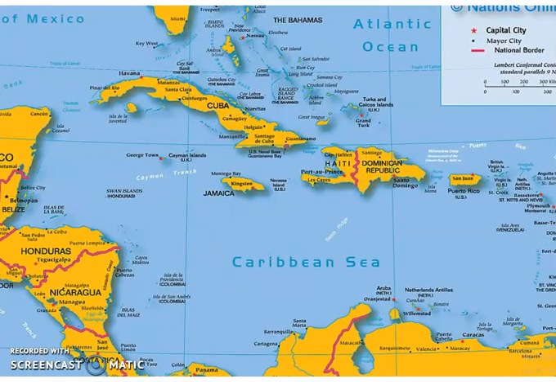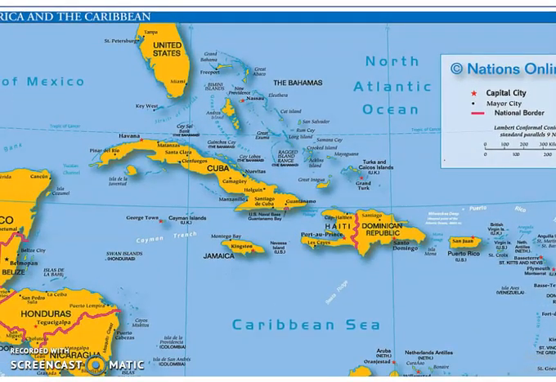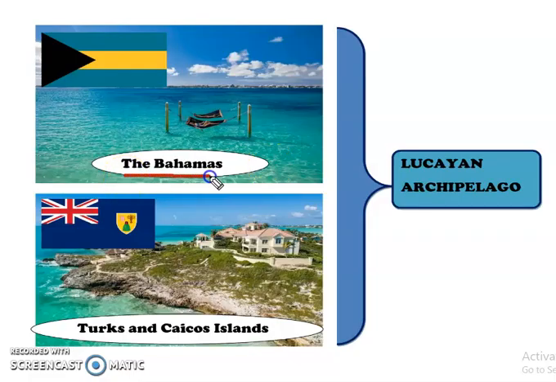The first nation to be discussed in the Caribbean is the Bahamas. Capital of Bahamas is Nassau. Bahamas are the islands where first Christopher Columbus during his voyage of discovery reached in the year 1492. Near to Bahamas is the Turks and the Caicos Islands of United Kingdom. It is an overseas territory of UK with capital Grand Turk. Together, the Bahamas and the Turks and Caicos Islands are called as Lucayan Archipelago.